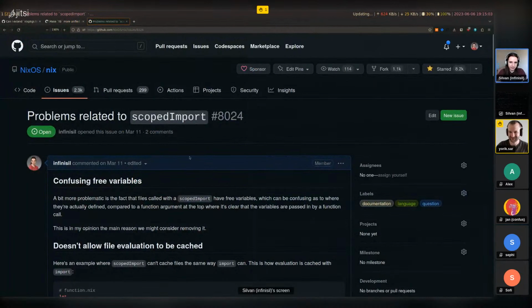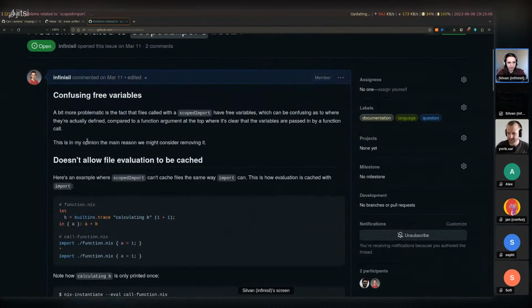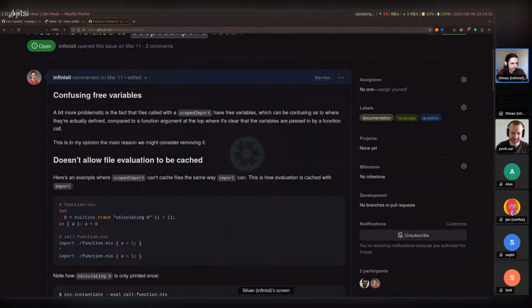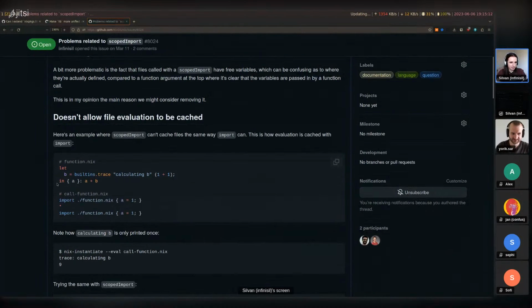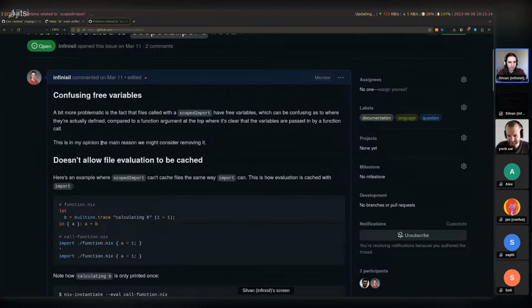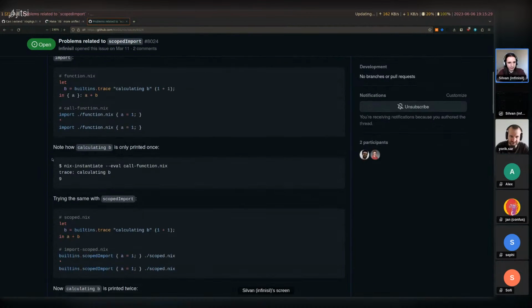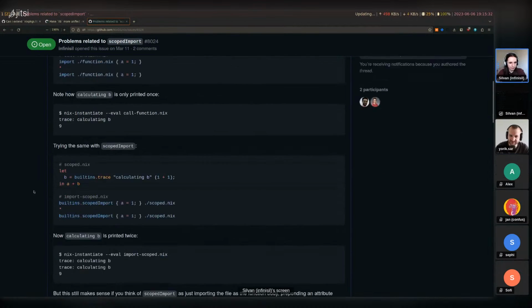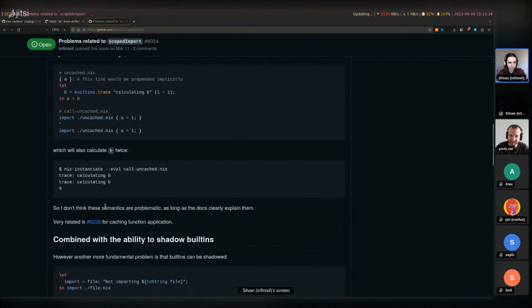So actually, I created an issue here some time ago where I talk about the different aspects of scoped import to see if it's actually a problem, and what the problem is. There is some information going around that scoped import doesn't allow files to be cached anymore. Nix has a per-file evaluation cache, independent of the flake cache actually, and here I go into details why that's not really a problem.